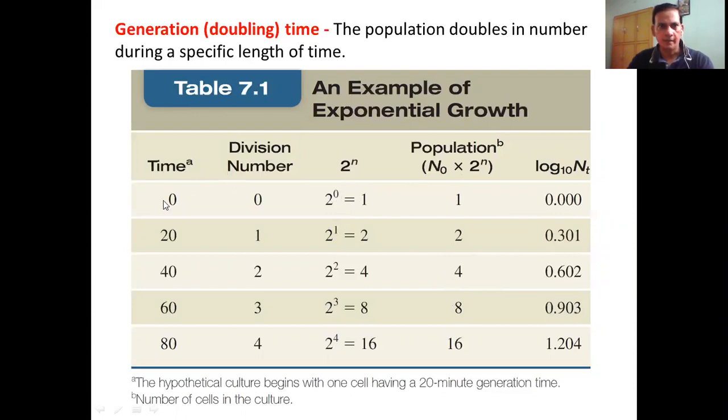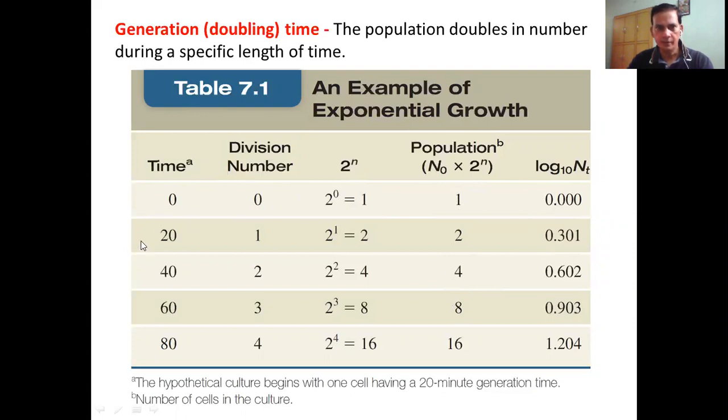Let's say at time 0, we don't have any division. So 2 raised to power 0 equals 1. Initially we just have one cell, so the final population at this point is 1. If we take log 10 of this, it is 0.